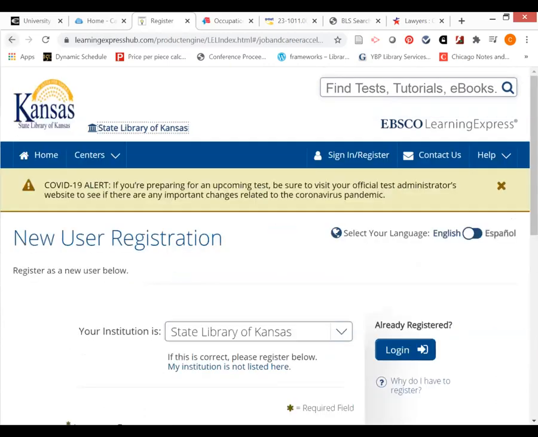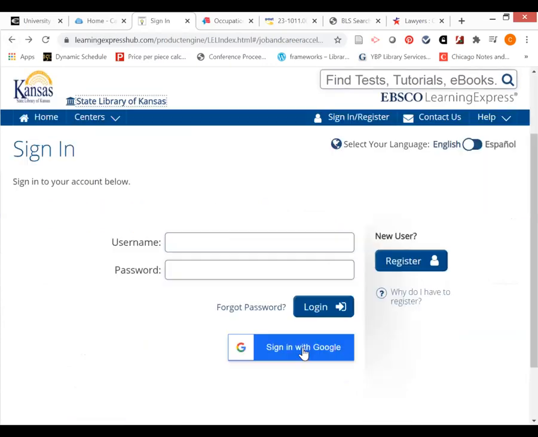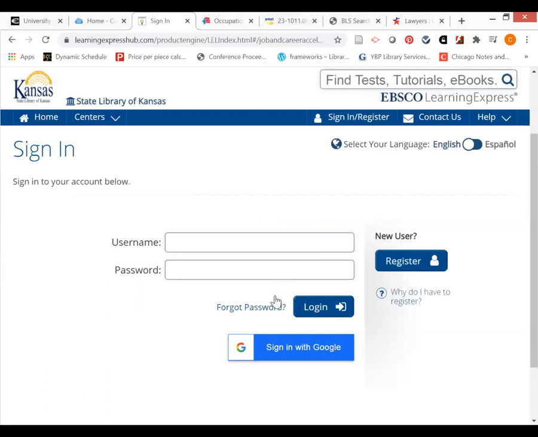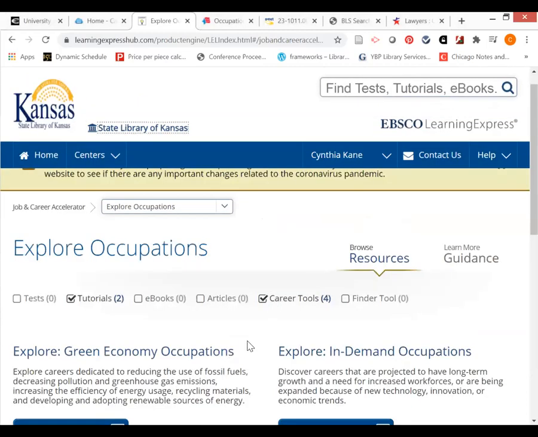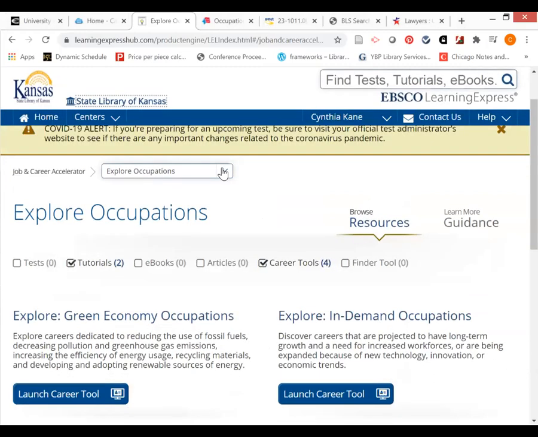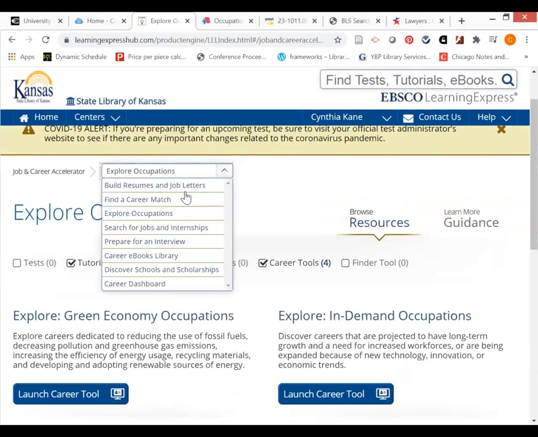Now I'm going to click back here because in my instance, the sign in with Google does work, but like I said, if it doesn't, then go to new user and register, and you'll be able to do what you need to do. And I just wanted to log in to show you what you can do once you're actually logged in. So now I'm in Explore Occupations. I can browse my resources. I could go up here. And like I said, Job and Career Accelerator will let you do a lot of other things.